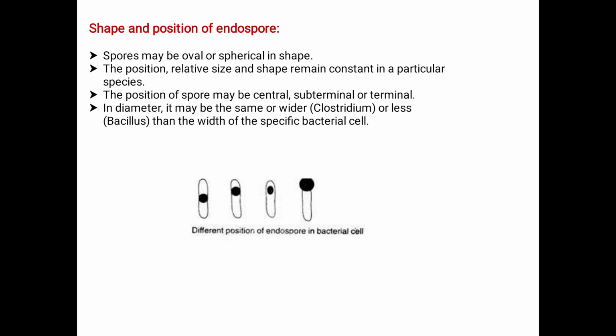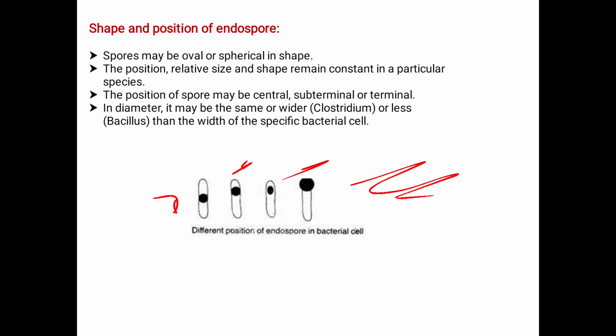The position, relative size and shape remain constant in a particular species. We have a variety of sizes, shapes and positions, which remain particular to the species. The position of the spore may be central, subterminal or terminal.